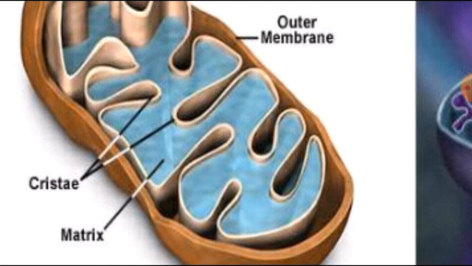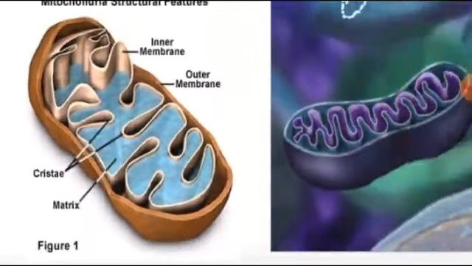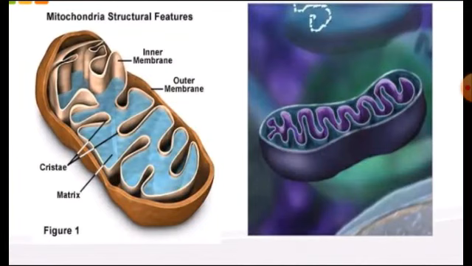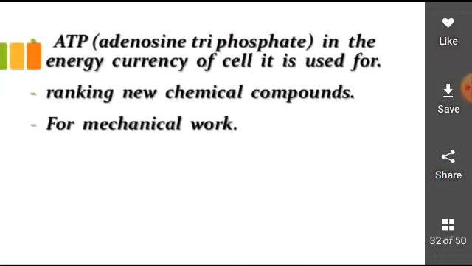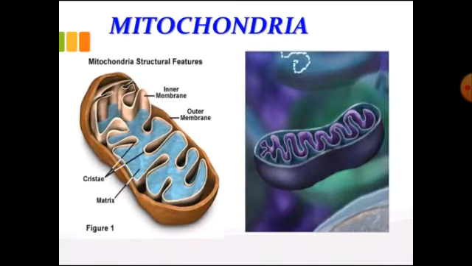And the enzymes which are found in the matrix are helpful in the respiration process. So the respiration process, meaning oxidation of food material for the generation of energy, takes place with the help of the mitochondria. As far as the functions of a mitochondria are concerned, what are the important functions that the mitochondria is performing? The main function of a mitochondria is aerobic respiration. So mitochondria are the site where the aerobic part of the respiration called the Krebs cycle is performed.